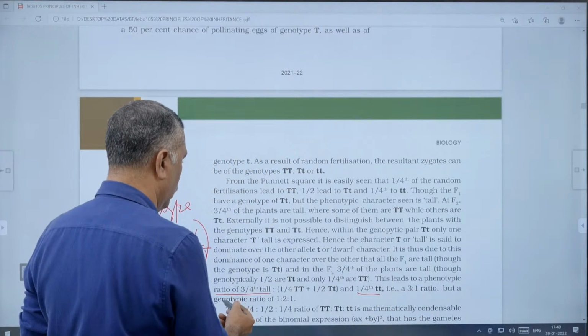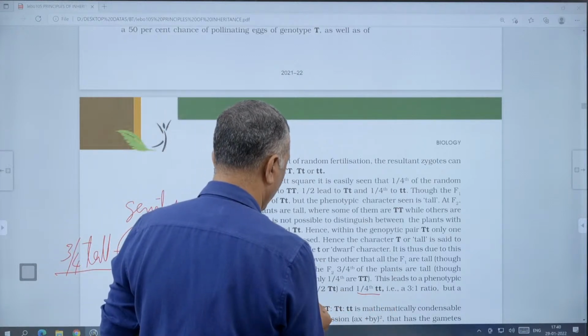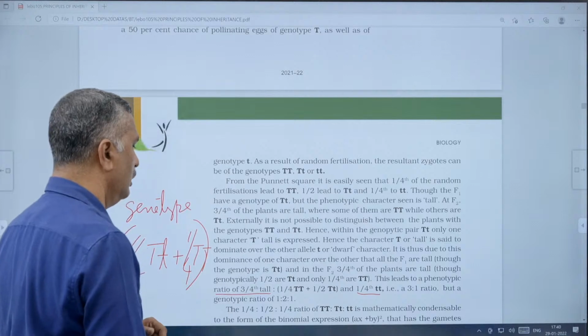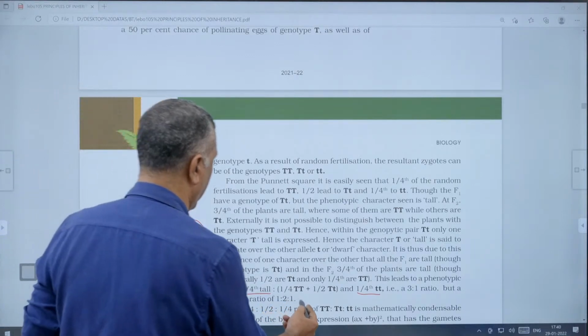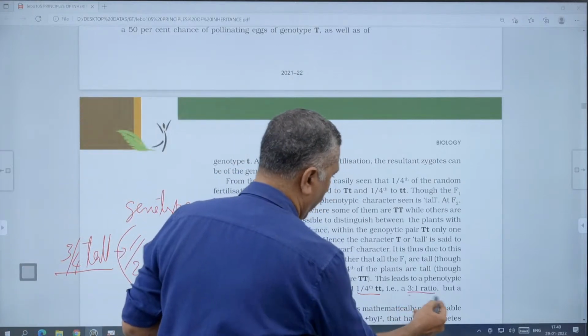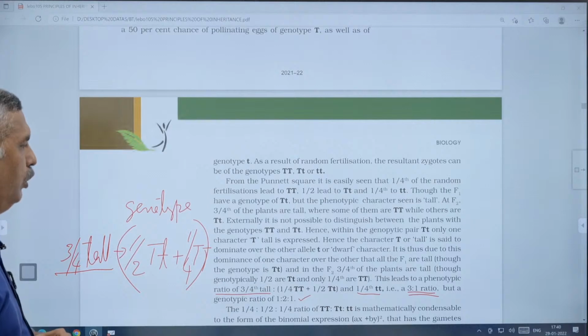But the genotypic ratio will be 1:2:1: 1 capital T, capital T, 2 capital T, small t, and 1 small t, small t. That is the monohybrid genotypic ratio, 1:2:1, and 3:1 is the monohybrid phenotypic ratio. Genotypic ratio and phenotypic ratio.